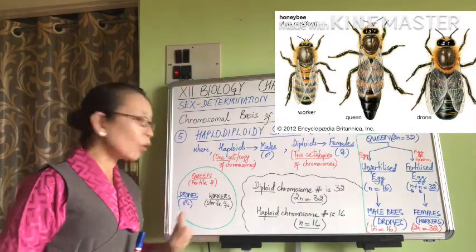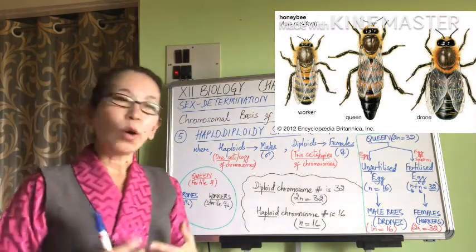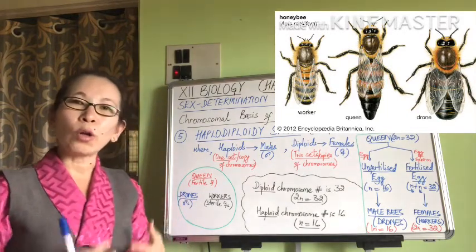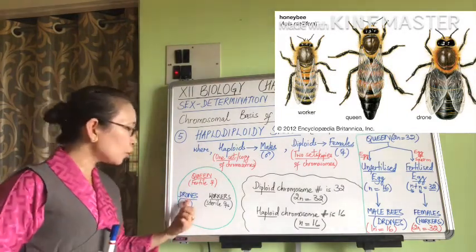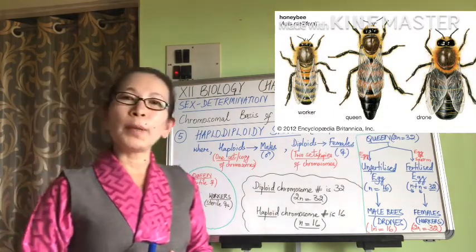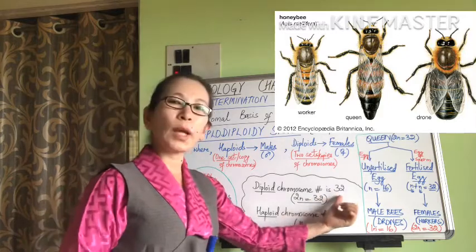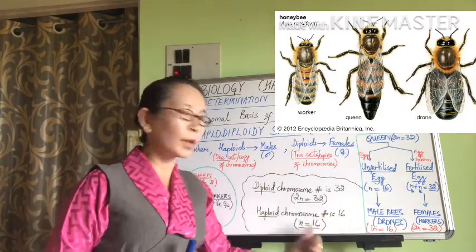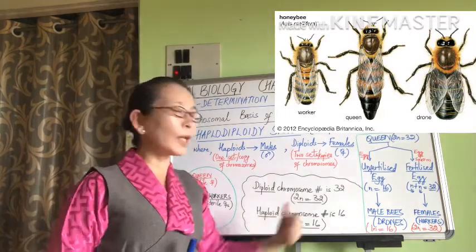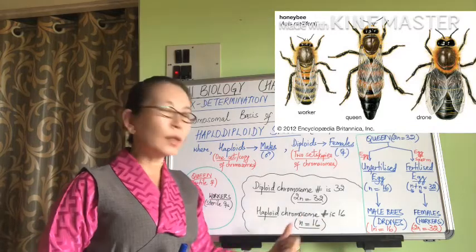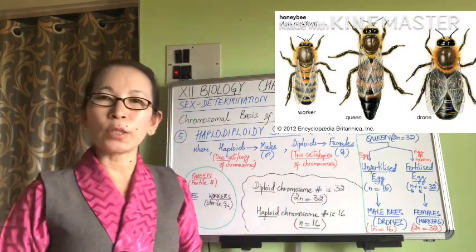Whereas there are also several male bees who guard the colony, and these male bees are known as drones. So the diploid chromosome number in honeybees is 32. That means they have 16 pairs of chromosomes. So their haploid chromosome number is 16 and their diploid 2n number is 32. 2n denotes diploid condition, n or 1n denotes haploid condition or haploidy.